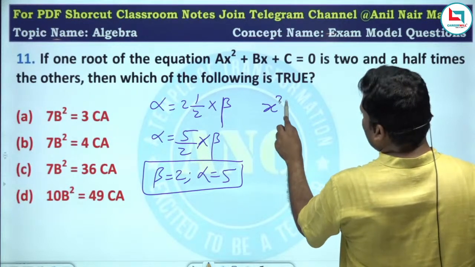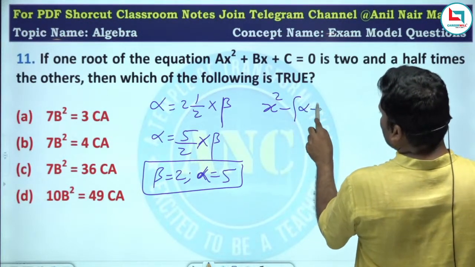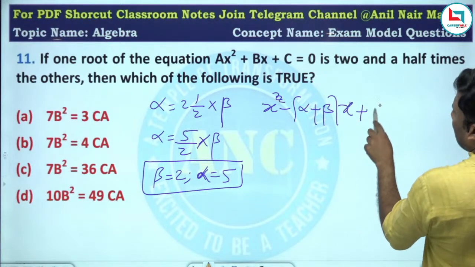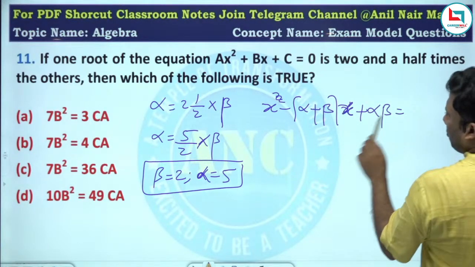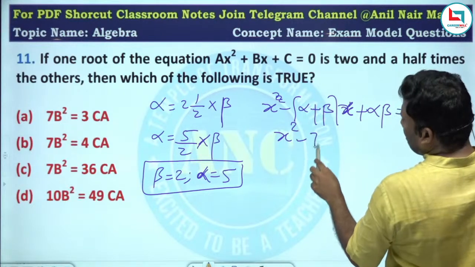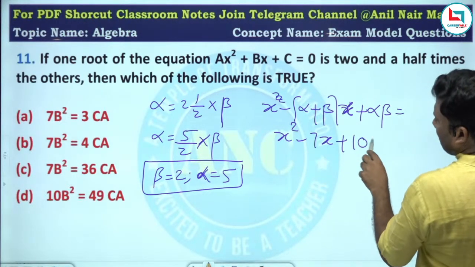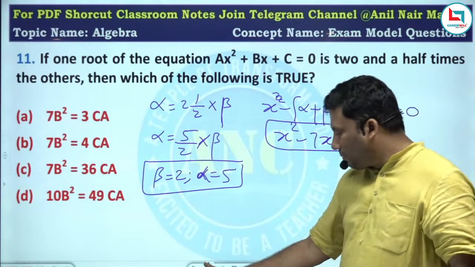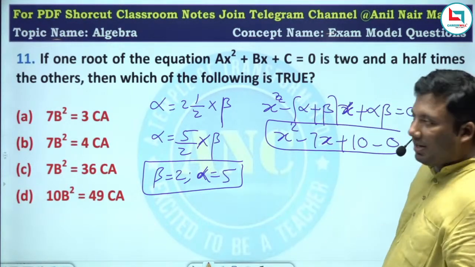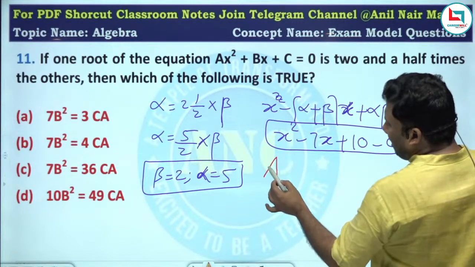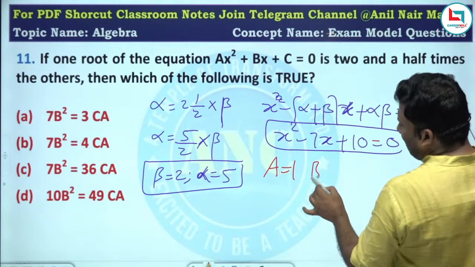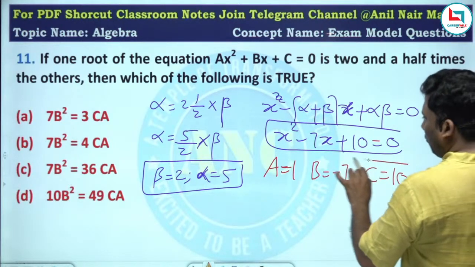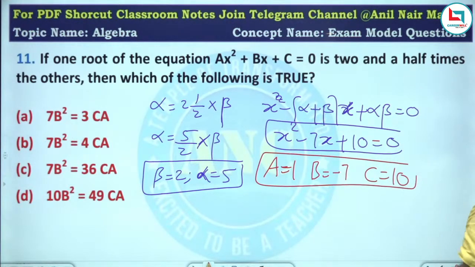So the equation will become x square minus (alpha plus beta) x plus alpha beta equivalent to 0. So this is x square minus 7x plus 10 equivalent to 0. I hope the idea is clear. The a value is 1, b value is minus 7, c value is 10.